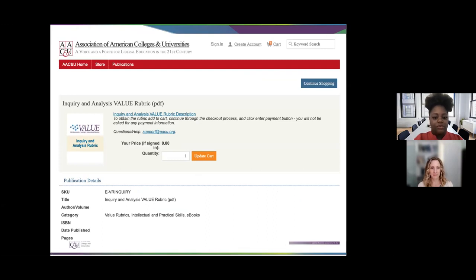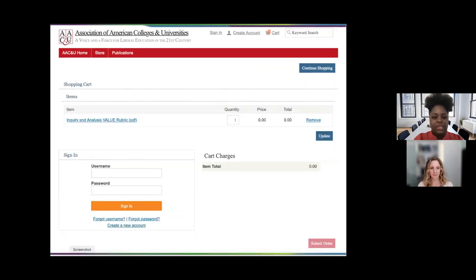After you update your cart, it's going to have you sign in here. If you have an AAC&U account, which we hope you all do, which is a free account, you're going to sign in there. If you don't, you can click on create a new account. After you sign in, you're going to submit your order and the download is going to come to you in the form that you chose, whether that be PDF or Word.